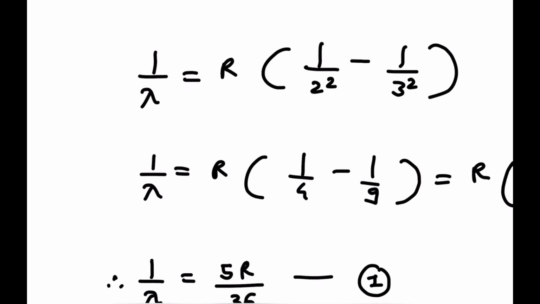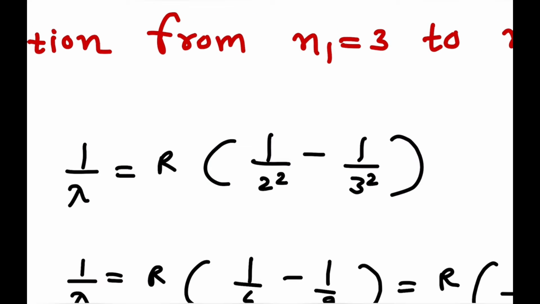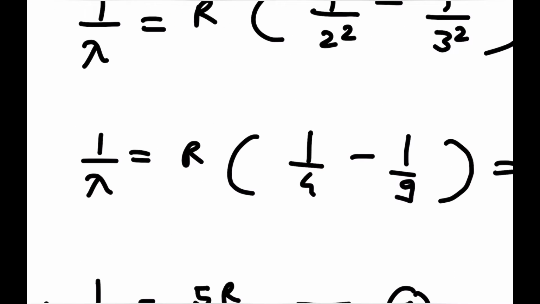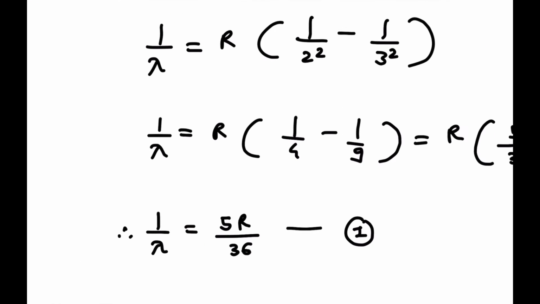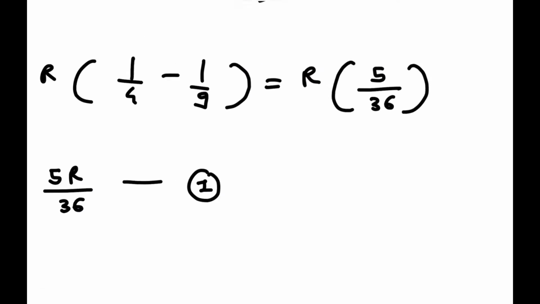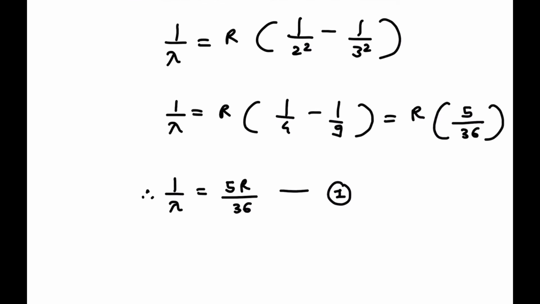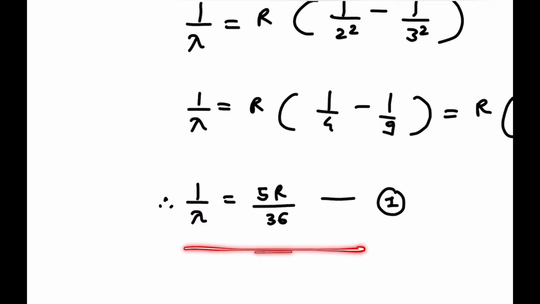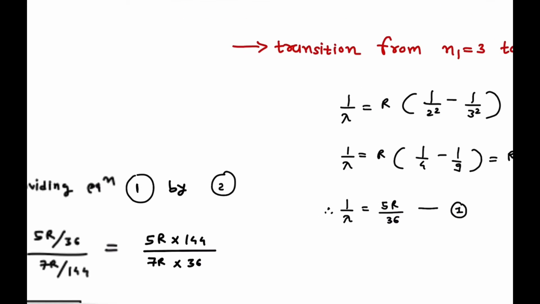So 1 upon lambda is equal to R, in place of 1 upon n2 square we write here 1 upon 2 square minus 1 upon 3 square, that is your n1 square. So 1 upon lambda is equal to R in bracket 1 upon 4 minus 1 upon 9. After simplifying, that is 5R divided by 36, that is equal to 1 upon lambda. So 1 upon lambda is equal to 5R by 36, that is your equation number 1.